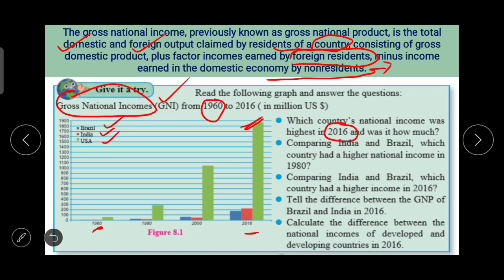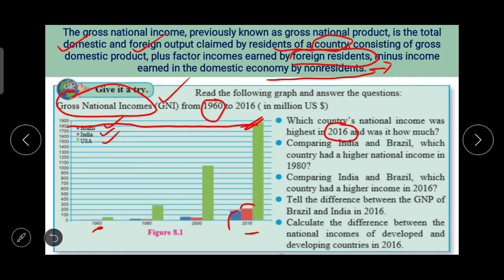Just try to compare it with India and Brazil. So the national income in 2016 was highest for USA, and the next question was how much. If you go for this line, it is more than 1,800 million US dollars.